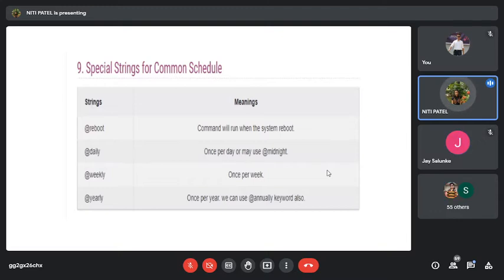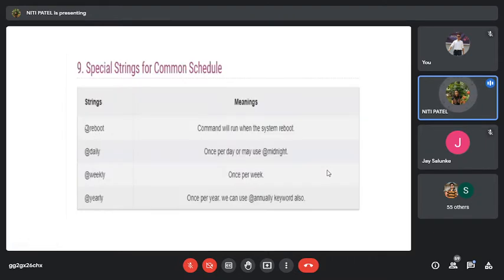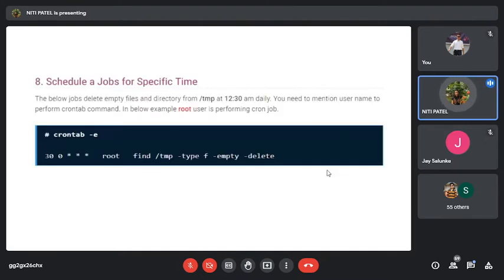If I say @daily, what will happen? It will always perform that thing daily. That is, it will perform once in the day, but at what time? Generally at midnight. Okay, so if I don't want to specify the time, and every day I want to do the same work at 12 at night, then I don't have to specify this time. I can simply write @daily. So what will it do? Every day at 12 at night it will keep on taking the backup, or keep on deleting the files from the temporary directory.